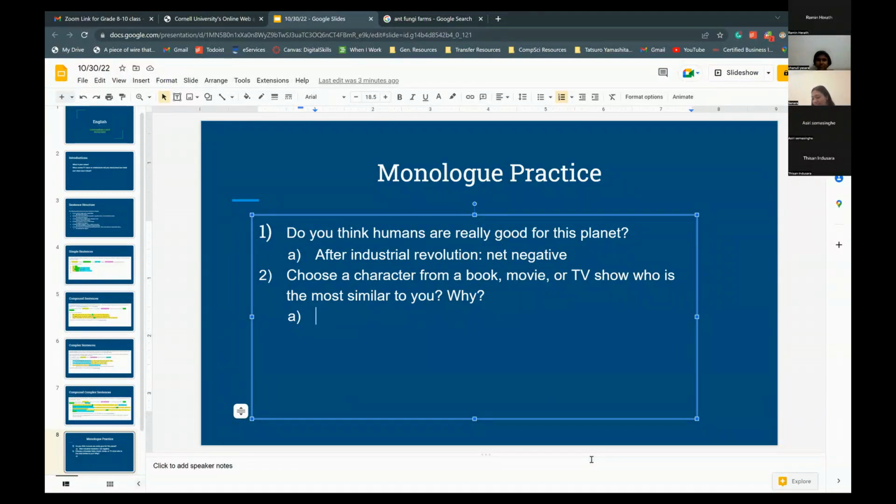What about number 2? Do you guys have any ideas for that one? Or from any recent book or TV show that you've watched?